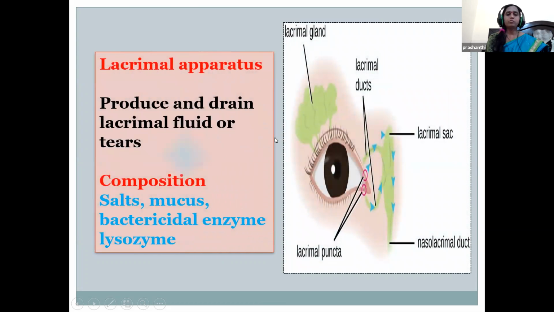The lacrimal apparatus is very interesting, children. This is the supralateral connection of the orbit and the nasolacrimal duct and the associated structure in the inferior medial corner of the orbit. Here we find the lacrimal puncta. From here, the tears are being produced. The composition of the tears includes salts, mucus, and also the enzyme lysozyme. The lacrimal fluid cleans, nourishes, and lubricates the eyes.